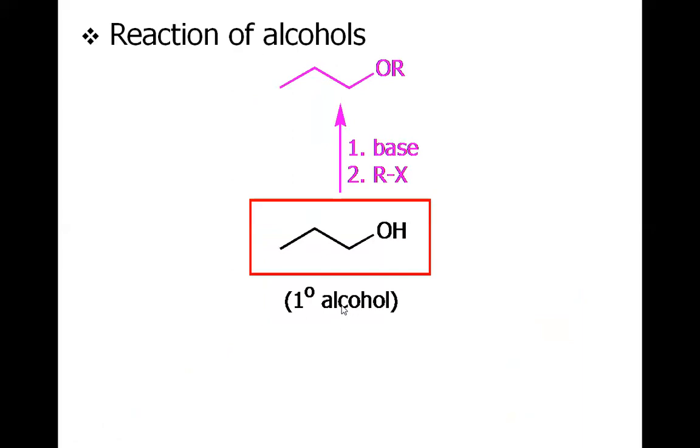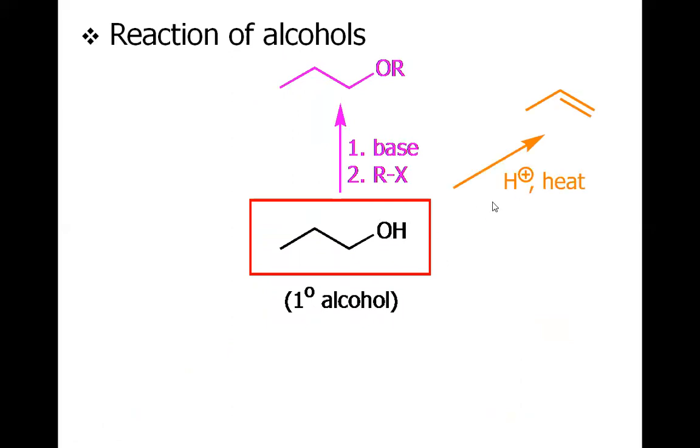Now, we have also the reactions of alcohols. In the reaction of alcohol, the primary alcohol, when treated with the base, we will have the alkoxide anion, and this alkoxide anion may react with the alkyl halide carbon to have the SN2 reaction.